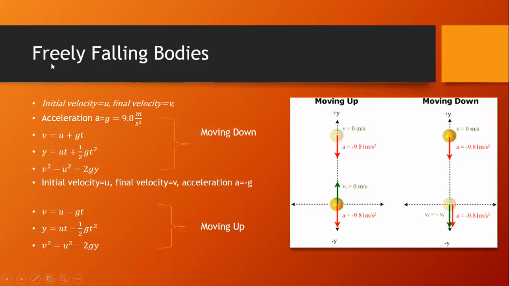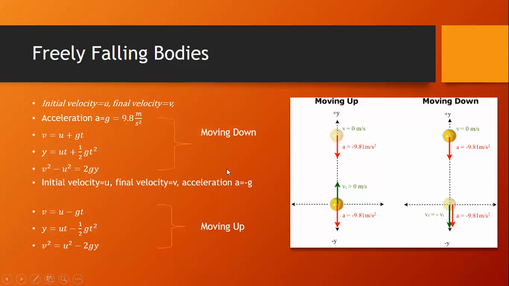So if we substitute these initial and final values of a ball in the kinematic equations, we can get the kinematic equations for a freely falling body. Let's see. v equals u plus gt, and y equals ut plus half gt square, and v square minus u square equals 2gy. These are the kinematic equations for a freely falling body when we choose the negative y-axis, means when the ball is moving down.